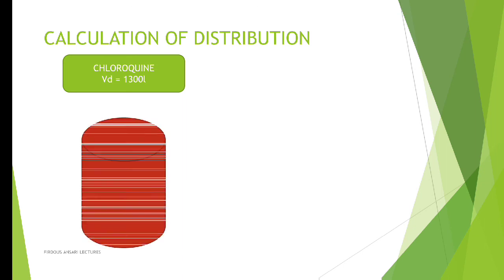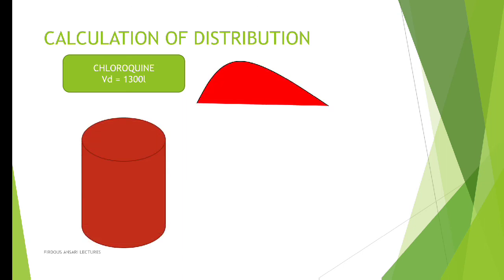Now suppose this is our blood circulation and this is our liver, and you have consumed chloroquine. Normally, we'll assume that only 100 molecules of chloroquine are enough for killing the plasmodium of the RBCs. So what we want is that 100 molecules of chloroquine should go to the RBCs and destroy the plasmodium. But those 100 molecules, instead of moving to the RBCs, are getting distributed to the liver.